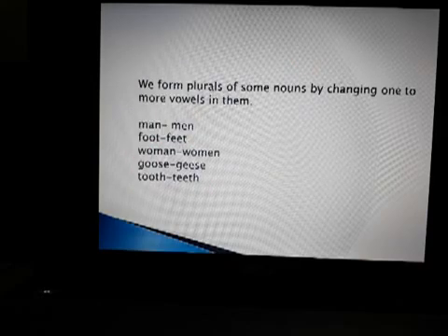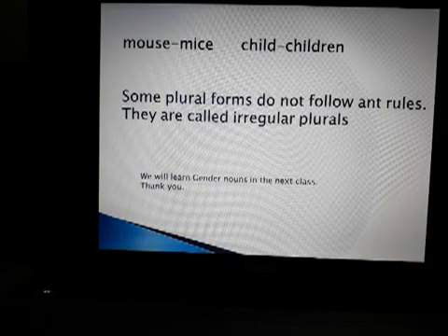And there are some nouns which are unusual, where we change the vowel, man, men, and there are some irregular plurals. So today we learned about number nouns, and in the next class we will learn gender nouns. Till then, learn all these singular and plural nouns and try to understand their forms.